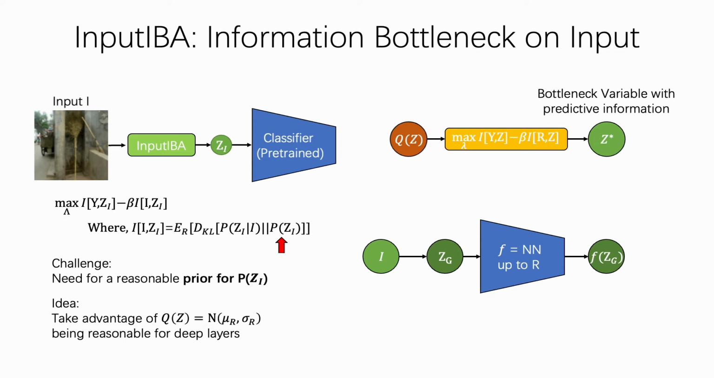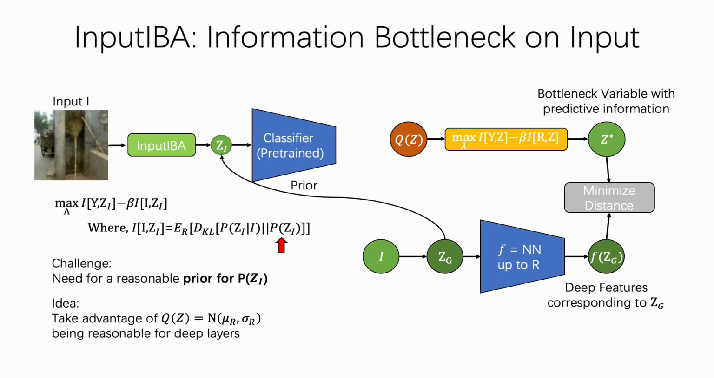Then we search for a bottleneck variable ZG on the input that corresponds to bottleneck variable Z star. This translates to finding a mask on the input features that admits input features which correspond to informative deep features. The final goal is keeping only predictive features of input. Therefore, the input bottleneck ZG can be used as prior knowledge for the distribution of input variable ZI. We then proceed and solve the optimization problem by using ZG as a prior for ZI. We refer to this methodology as input IBA.